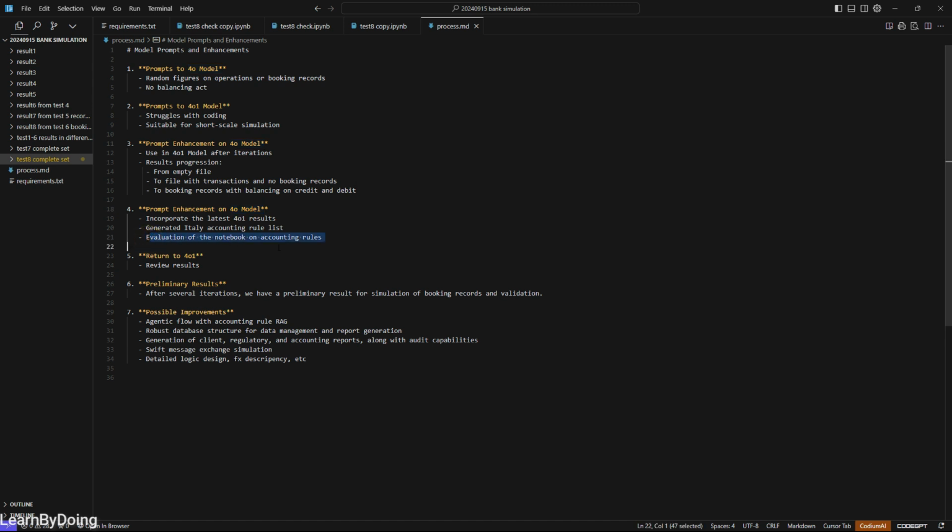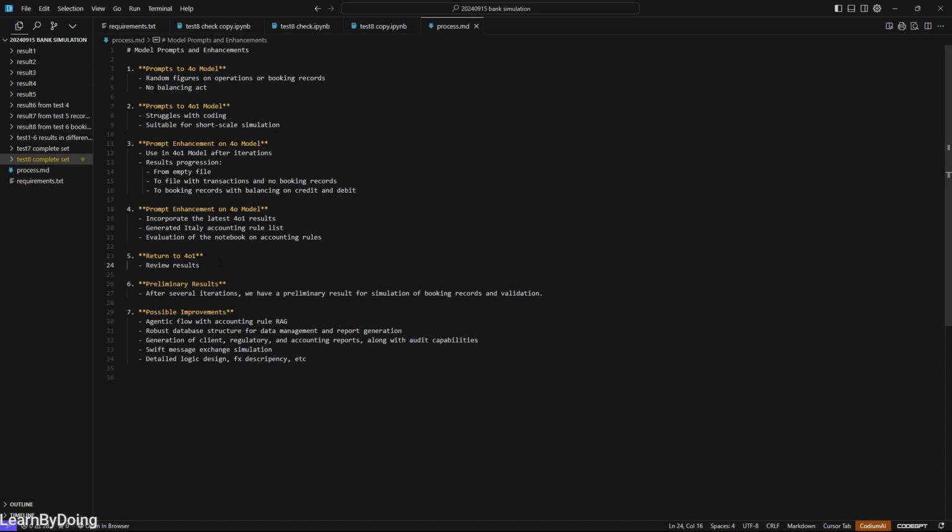Eventually, I also created an independent notebook to evaluate the accounting rules. So this process goes back and forth several times. During this iterative process, we can go back to the 4.1 model to let it review some of the results generated. But always pay attention: as I said, the 4.1 model is better for orchestrating the whole picture, but the 4.0 model is more efficient at solving individual problems or debugging a code block. But if you still have the computational resources, and you have not yet reached the limit, you can try it.